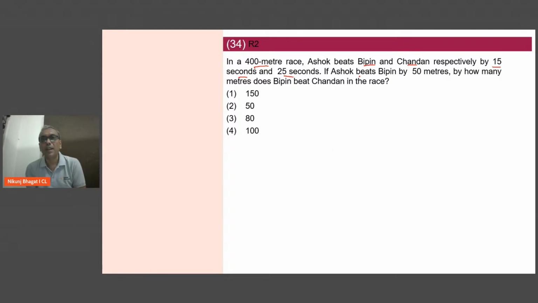And Ashok beats Bipin by 50 meters. इसके मतलब clearly हम क्या बोल सकते हैं that Ashok beats Bipin by 15 seconds and Ashok beats Bipin by 50 meters. इसके मतलब Bipin covers 50 meters in 15 seconds.